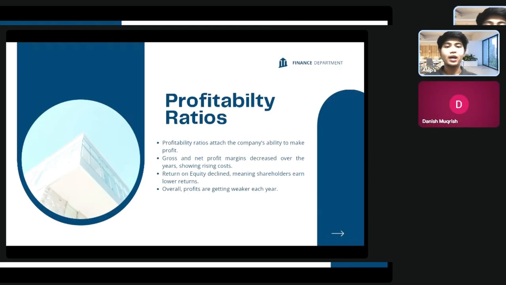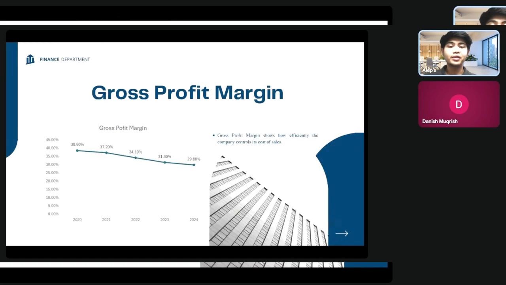Thank you, Danish. I will now discuss Company Z's profitability performance, which measures the company's ability to generate profit from its sales, assets, and shareholders' equity. The key ratios analyzed are gross profit margin, net profit margin, return on assets, and return on equity from 2020 to 2024. First, the gross profit margin shows how efficiently the company controls its cost of sales.